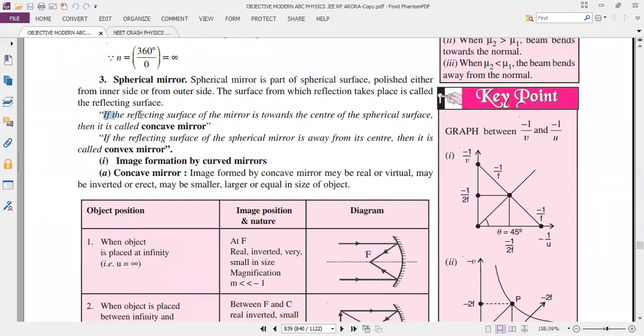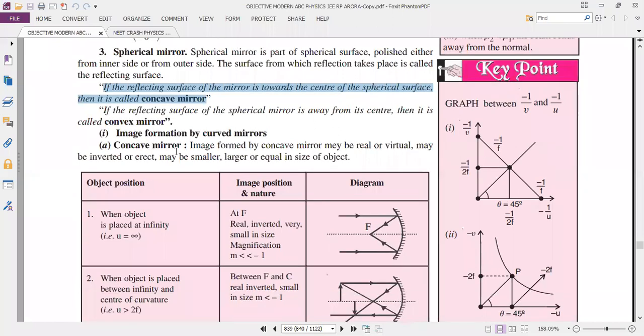See, if the reflecting surface of the mirror is towards the center of the spherical surface, then it is called a concave mirror. If the reflecting surface of the spherical mirror is away from the center, then it is called a convex mirror. Okay, next we will discuss image formation.